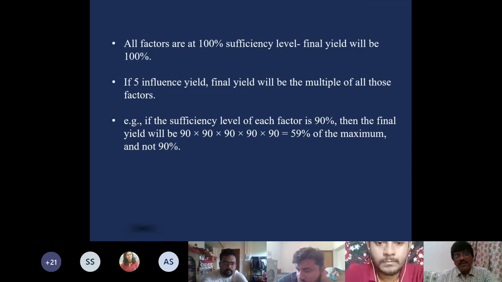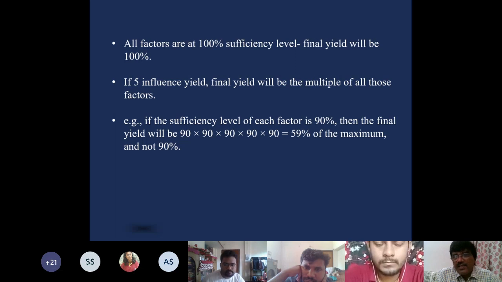So for example, assume that there were 5 factors and each factor was at 100% level. So definitely you will get 100% yield. But if there is deficiency, here each factor is not sufficient. The factor is not at a sufficient level.